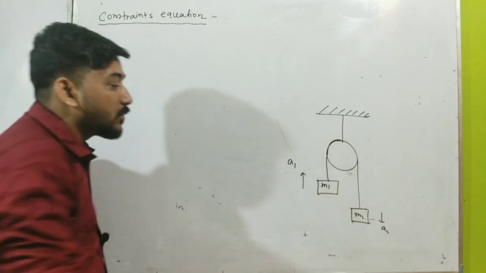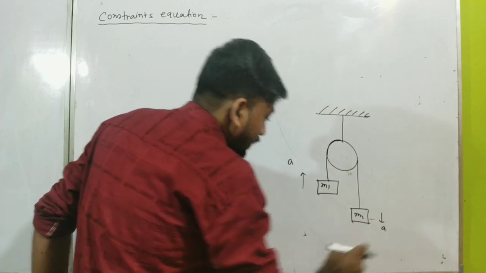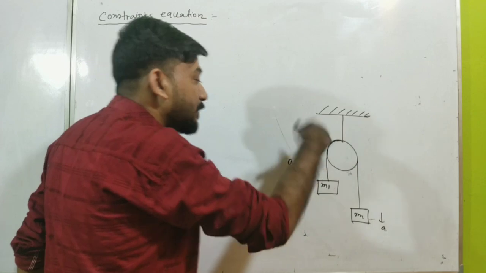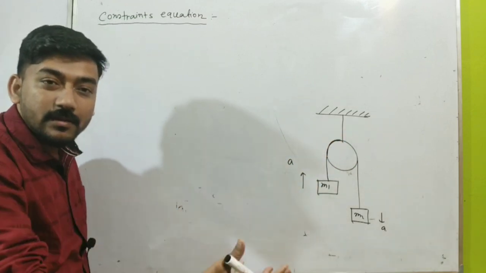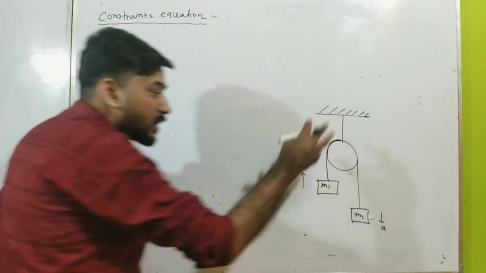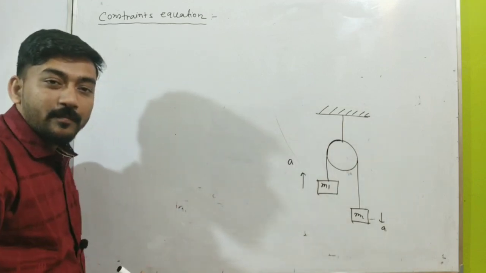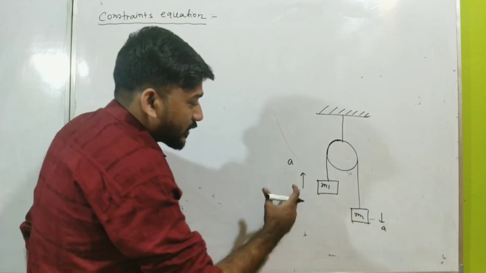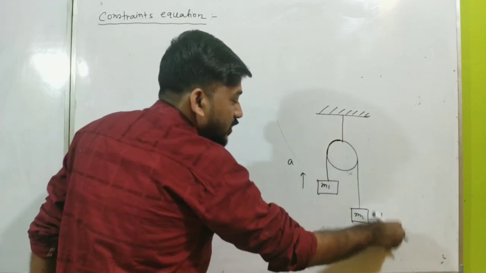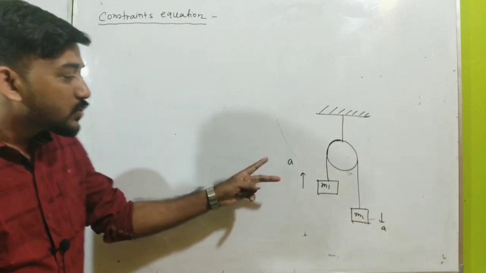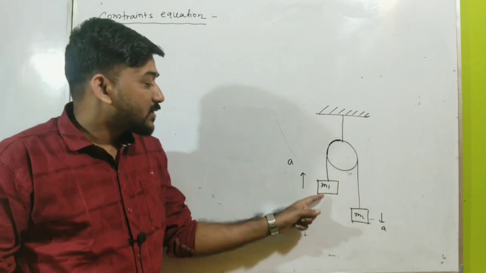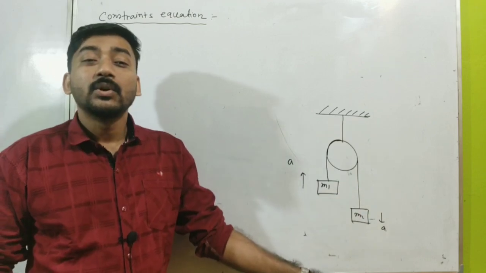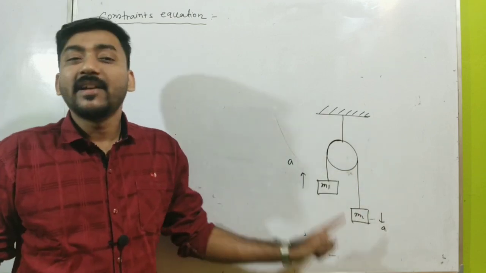But in the previous problem, what have we done? In the previous class, I solved four types of mass pulley system problems, but they used only one pulley. There we used that the acceleration of this is a and the acceleration of this is a along this direction. So we assumed two things: first, the accelerations of m1 and m2 are the same, and second, they are opposite in direction. We have used this prediction again and again.